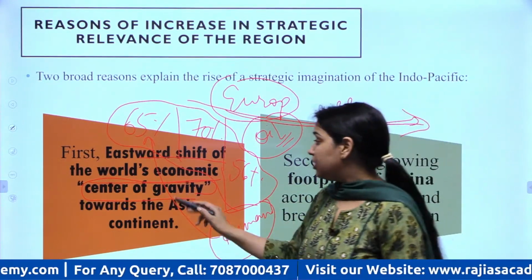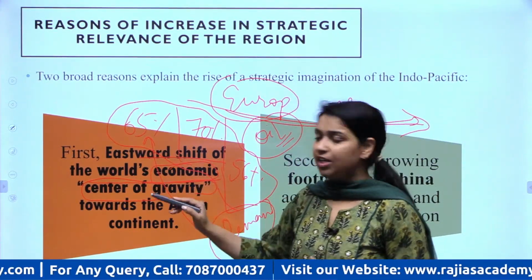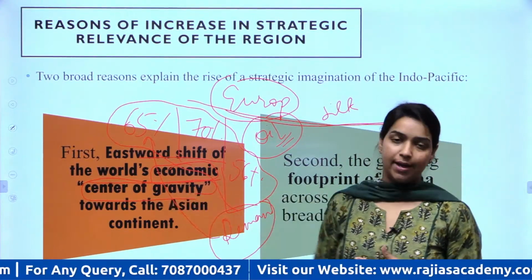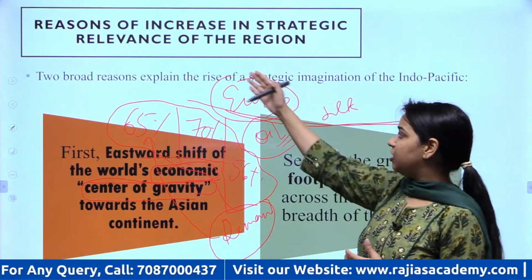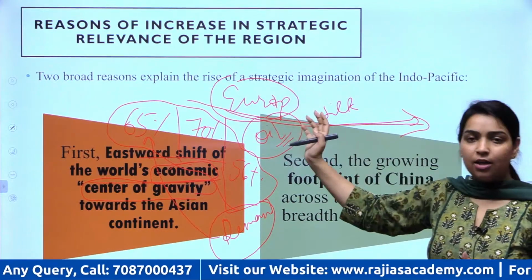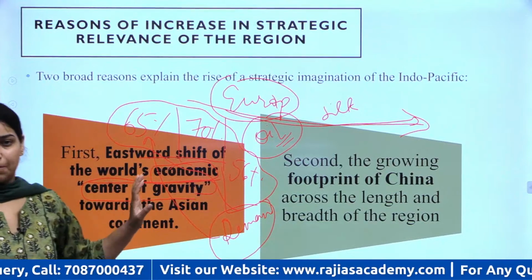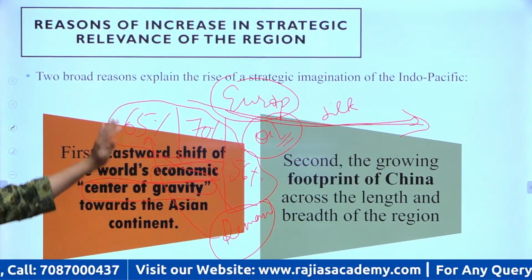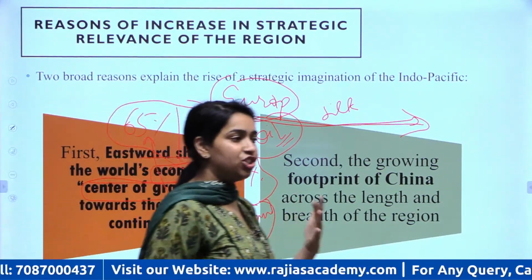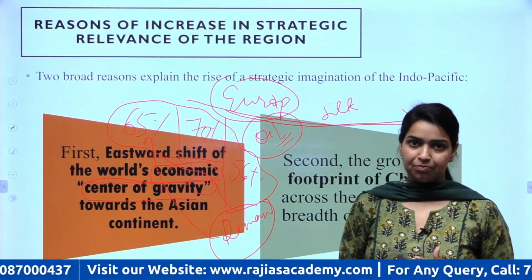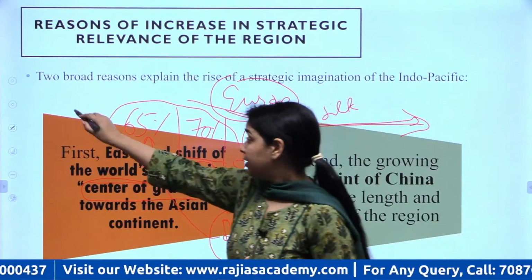So you see, the entire economic activity is shifting to this area now. Earlier, the activity that was lying in Europe and the Central Asian part is now shifting to the Indo-Pacific. That is what has increased the strategic relevance of this area, right? That is the first reason.